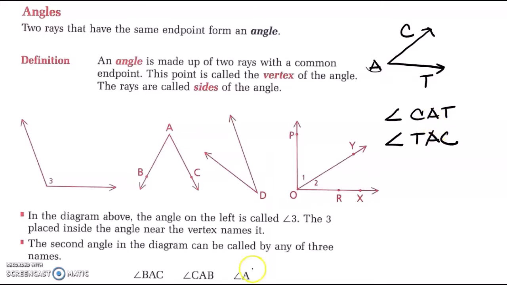I would not want to call it angle A like your book suggests, although if I said angle A, this is the only A in the diagram, so that would be kind of clear. But in the future, your diagrams will be much more complex. So if I throw another ray in there, I'm not sure if I'm talking about angle BAC, angle BAT, angle CAT, if I just say angle A. So I'm going to discourage you from doing that. You could number your angles.